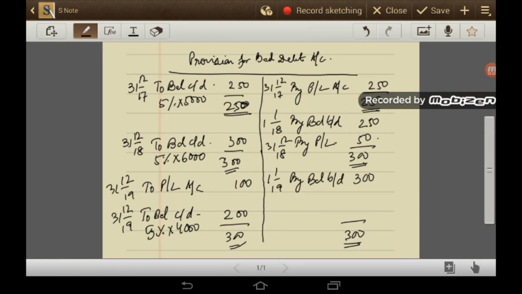So first year it will be a charge against PL. Next year also it will be a charge against PL. But in the third year this amount will be credited to PL because you require a lesser amount of provision at the end of the year.